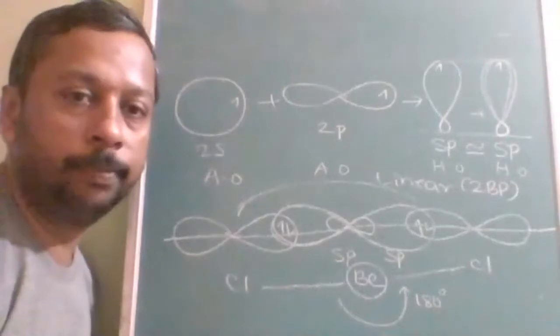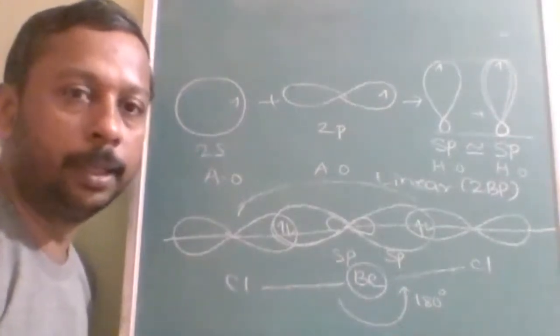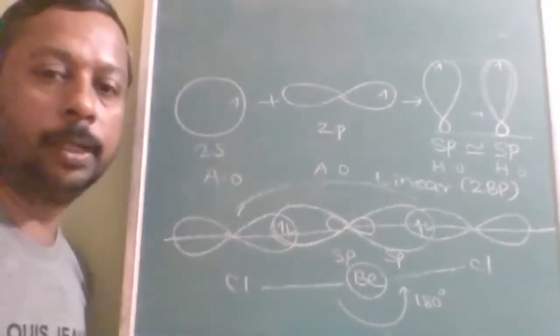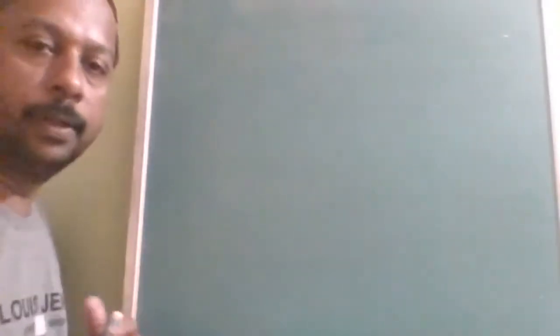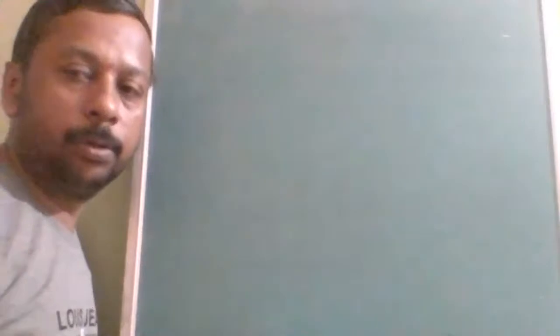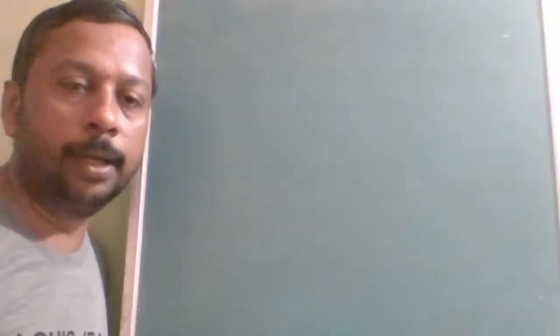Now we will speed up with sp2, sp3 likewise. Note it down carefully. After proper explanation of BeCl2, now you will be able to catch up with more examples. Now I will not explain further why hybridization is necessary. Hybridization is necessary to maintain symmetry. All bond lengths and all bond angles must be the same.